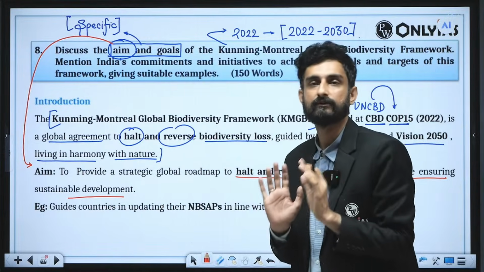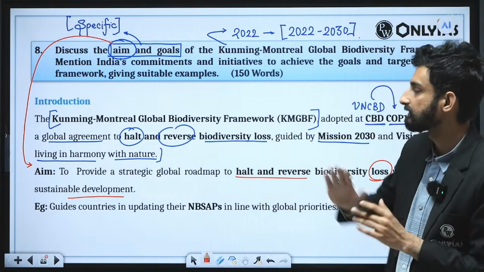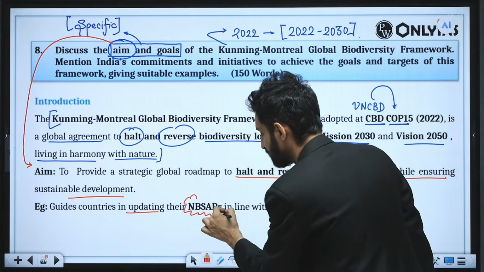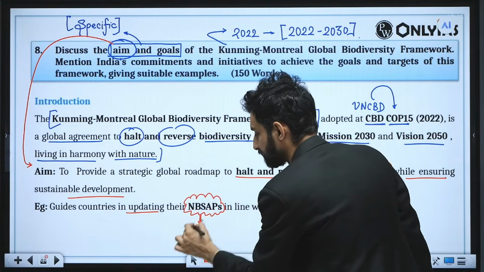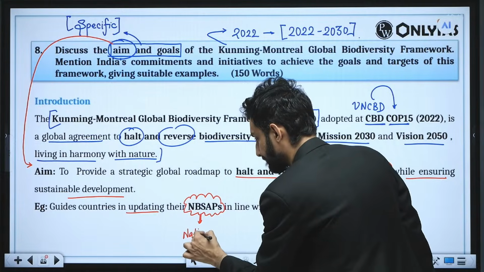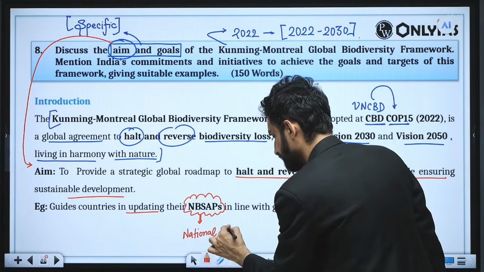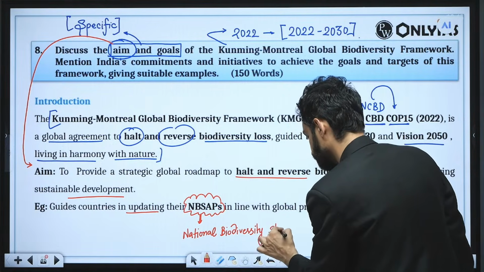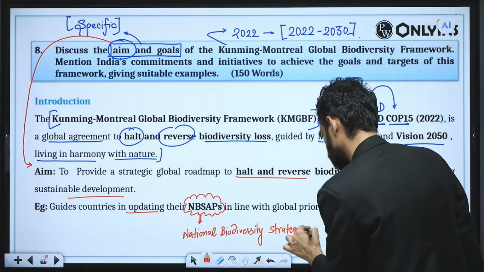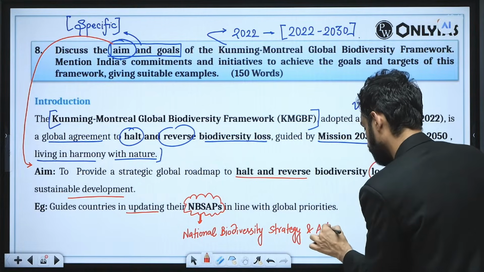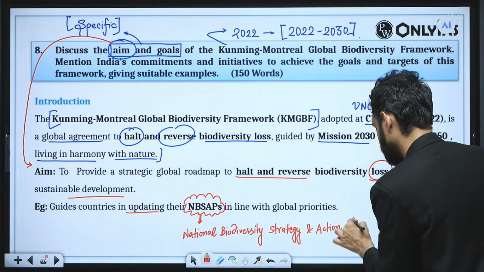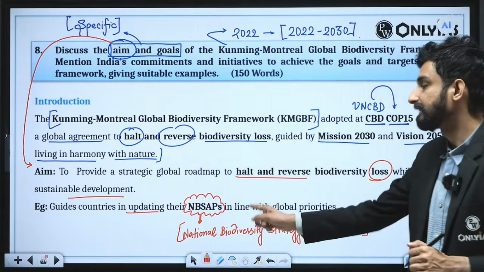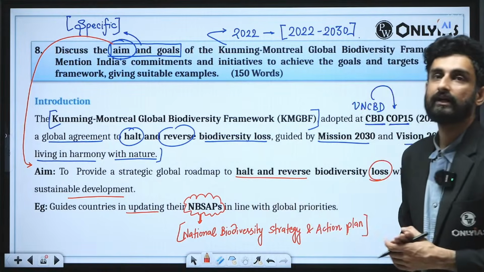Again, an affirmative, assertive statement that we have used otherwise as well. For example, it guides countries in updating their National Biodiversity Strategy and Action Plan. And accordingly, India also updated this NBSAP in the year 2024. India also adopted it.